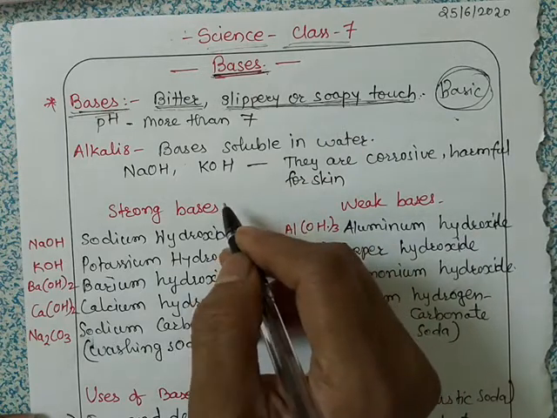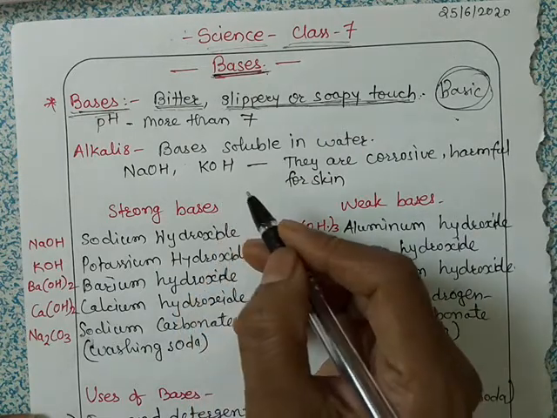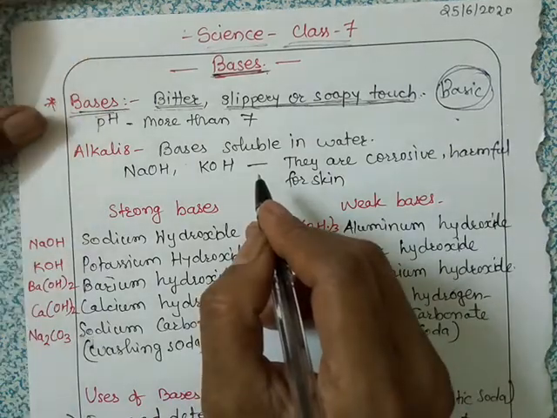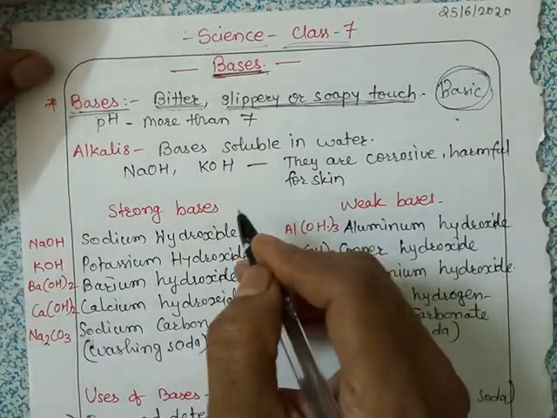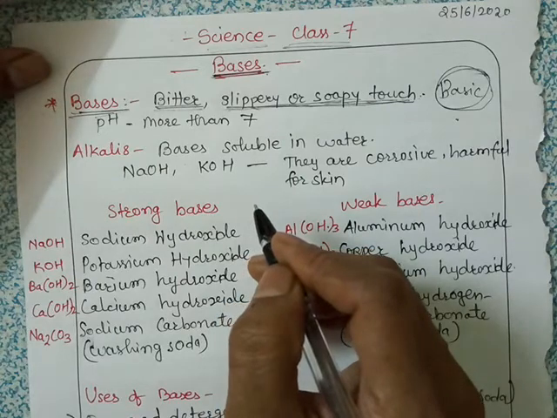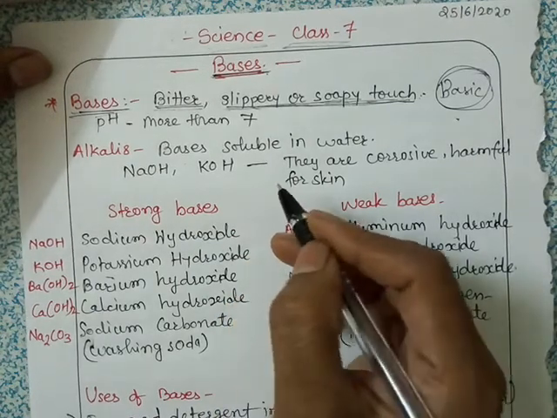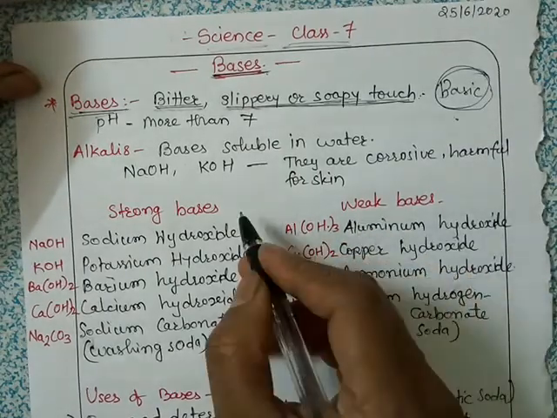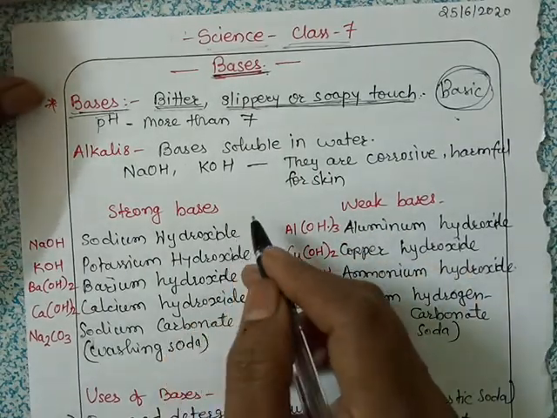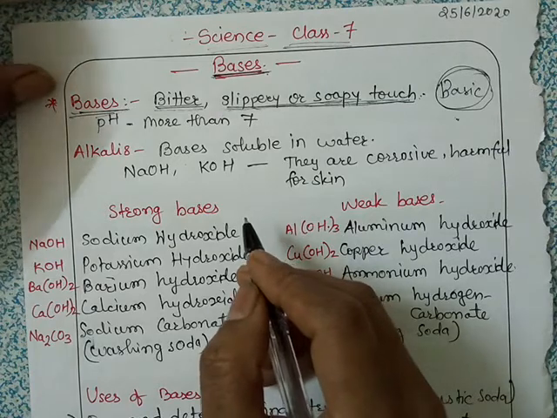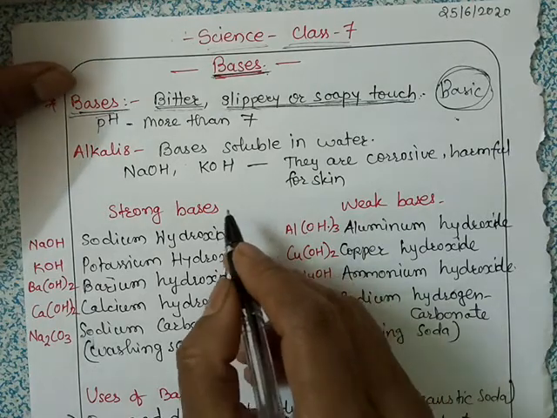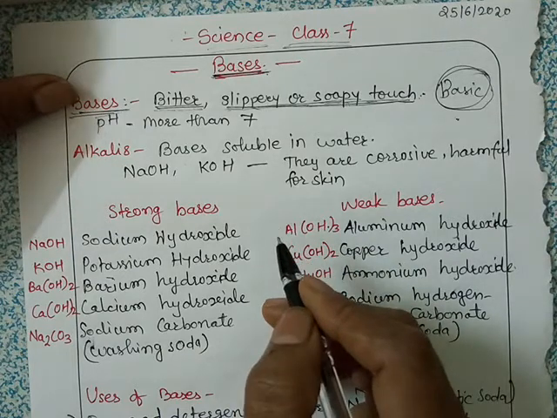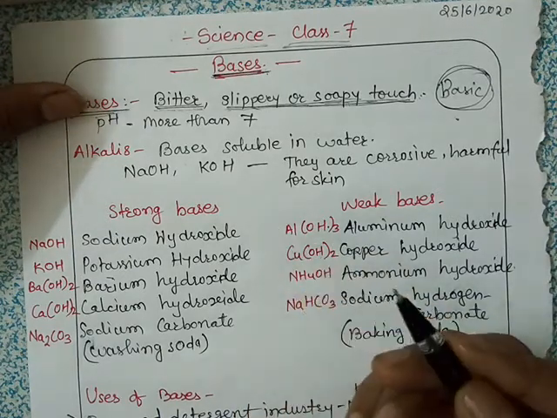Here lime water means not lemon water. Lime water is made from calcium hydroxide. It is a strong base. Calcium hydroxide is a strong base, and it is prepared by dissolving a little amount of lime in water, that is chuna. Okay, so what is this lime? It is chuna, calcium hydroxide, that means chuna.